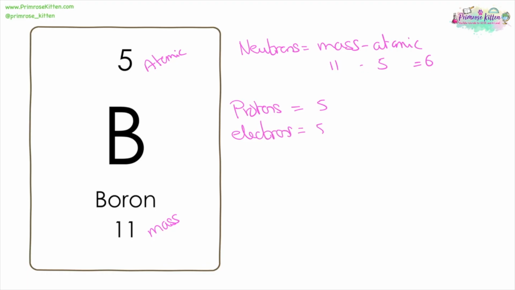Now, protons have a positive charge, 1, 2, 3, 4, 5. Electrons have a negative charge, 1, 2, 3, 4, 5. So an atom, and this is for an atom only, will have the same number of positive charges and negative charges, which means there is going to be no overall charge in an atom.